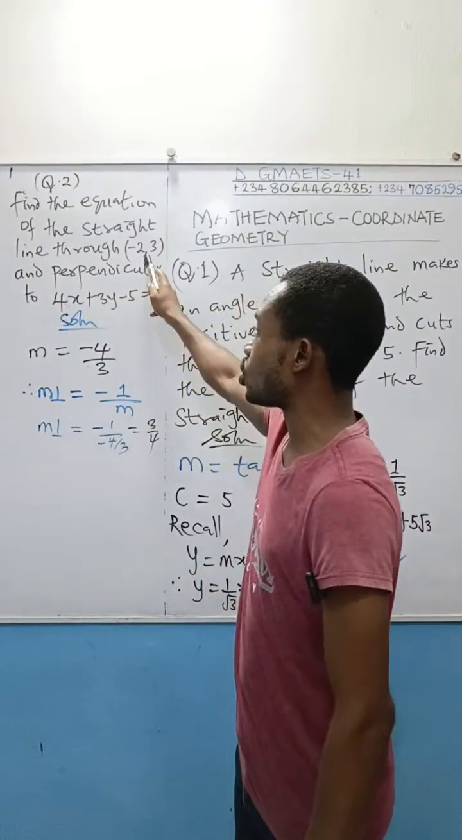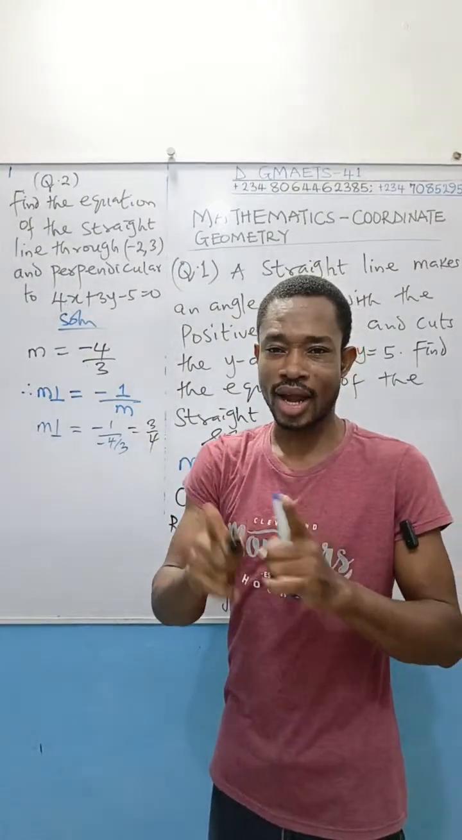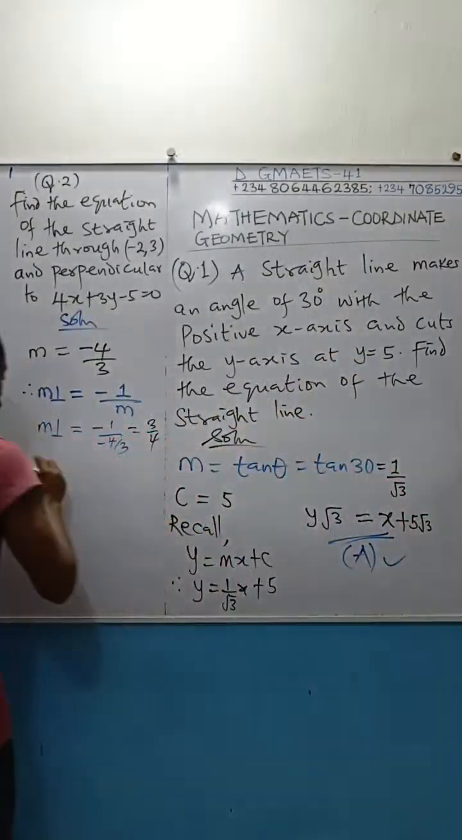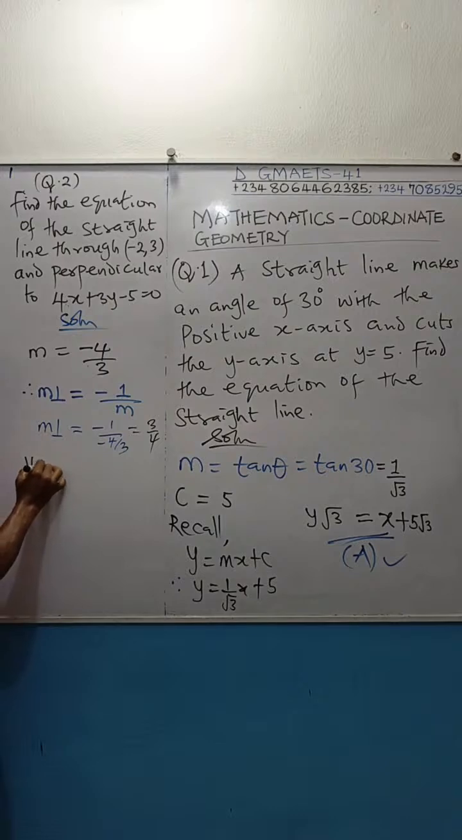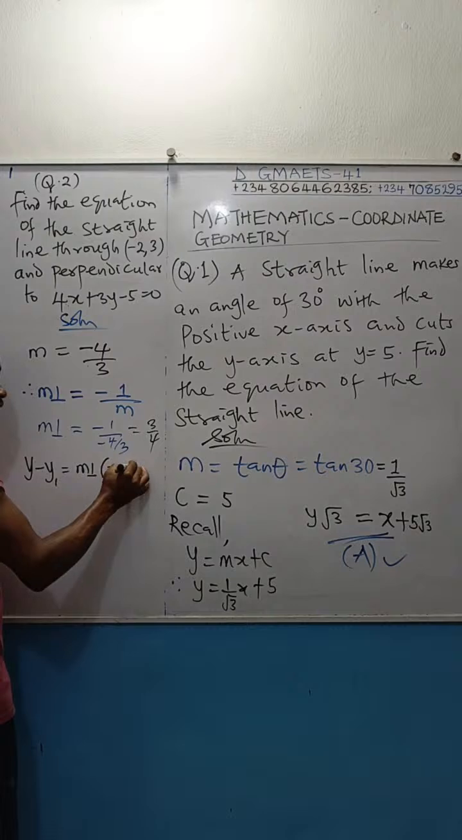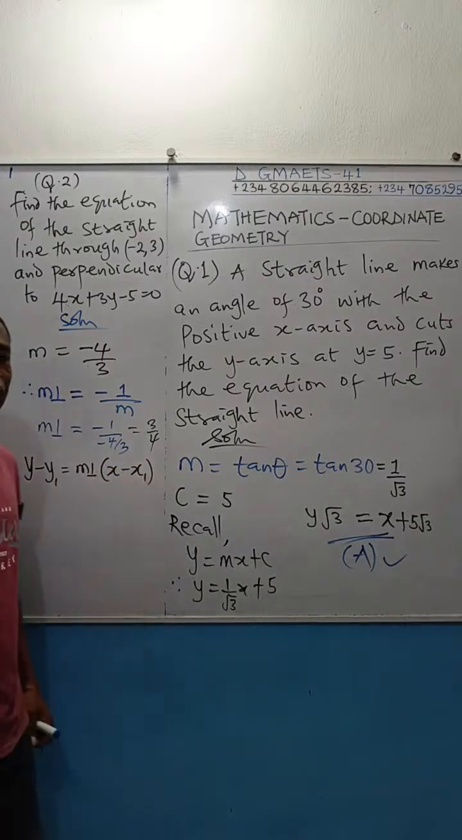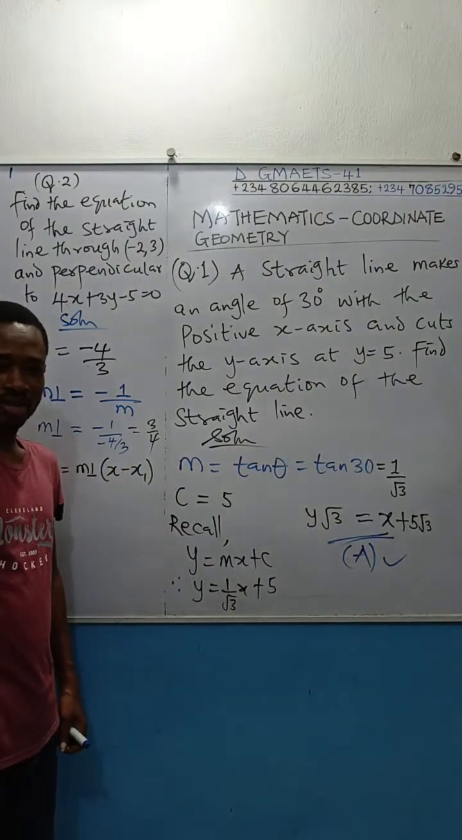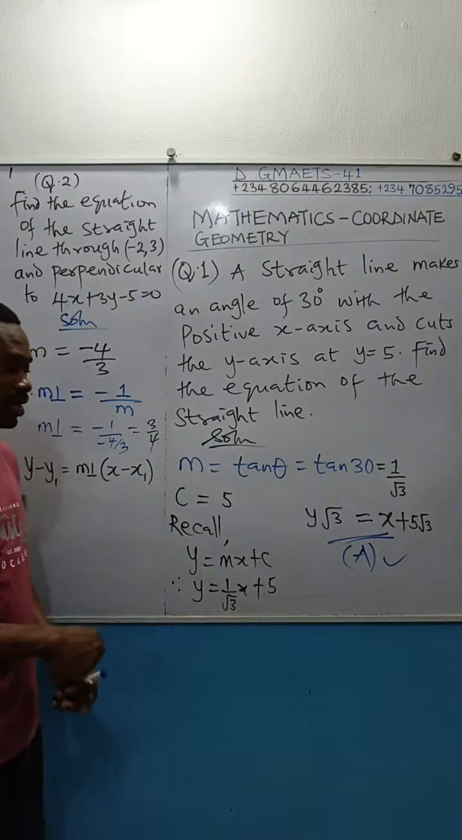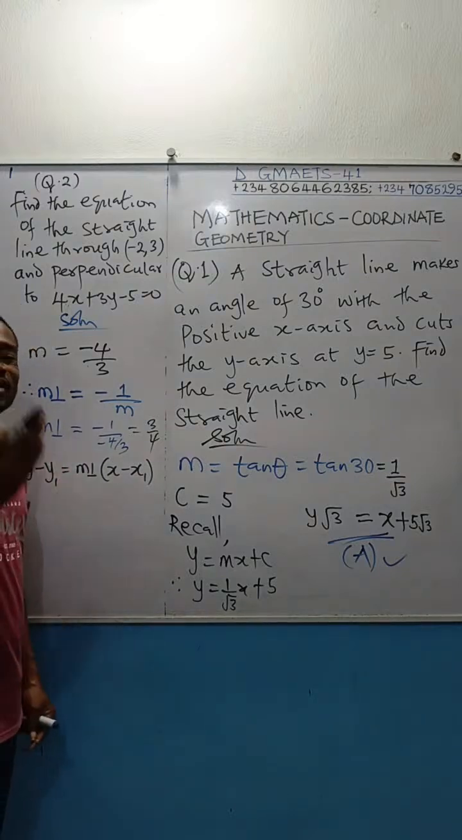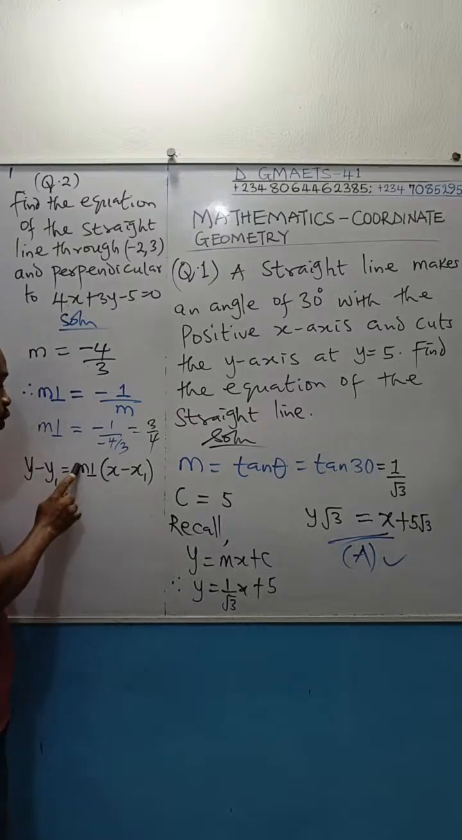From the question, we are told the point through which the perpendicular line passes. So I'll now use my equation of a perpendicular line: y minus y1 equals m perpendicular open bracket x minus x1. This is the equation you use there, right? The equation of a perpendicular line is given as this. It is the same as the equation of a straight line, where you use only m.